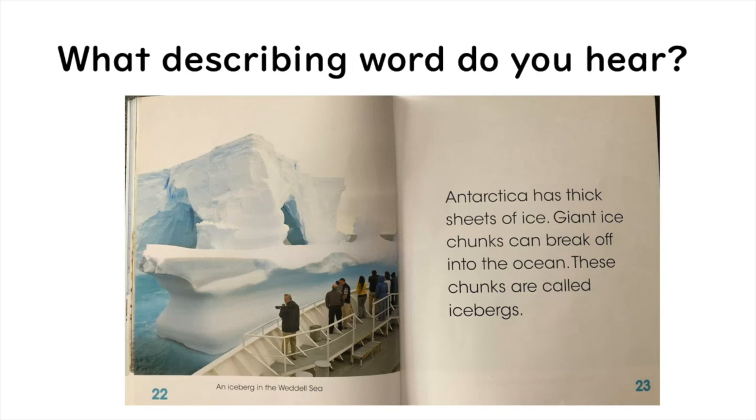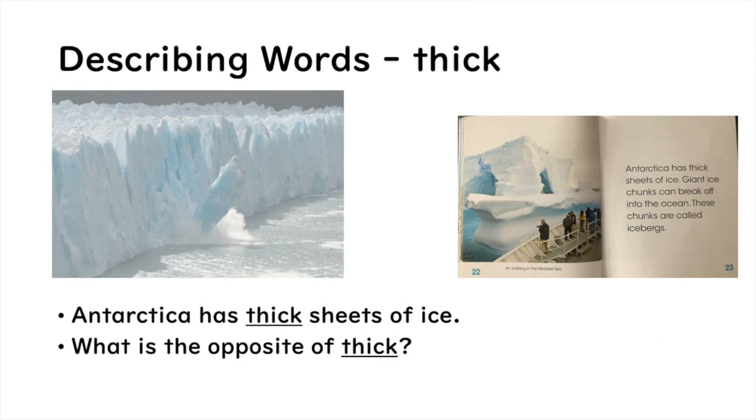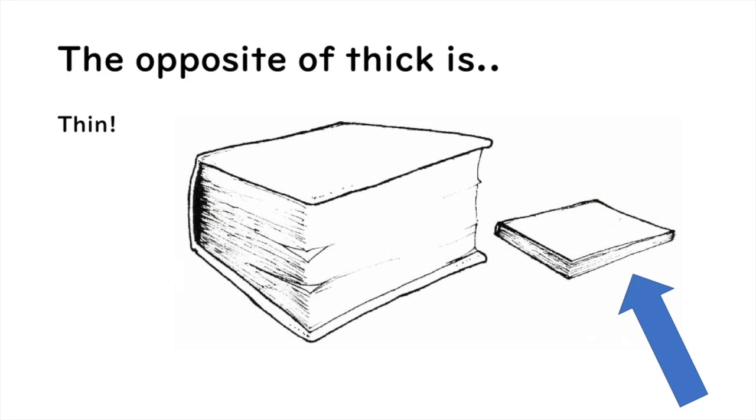What describing word do you hear? Antarctica has thick sheets of ice. The describing word was thick. Antarctica has thick sheets of ice. Look at the picture of the ice. See how thick it is? What is the opposite of thick? The opposite of thick is thin.